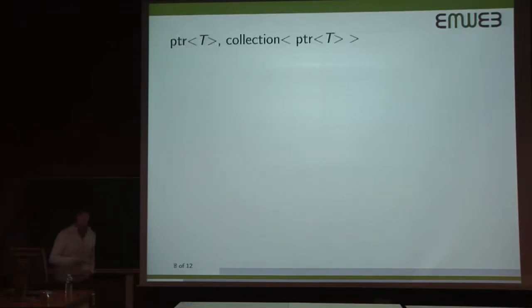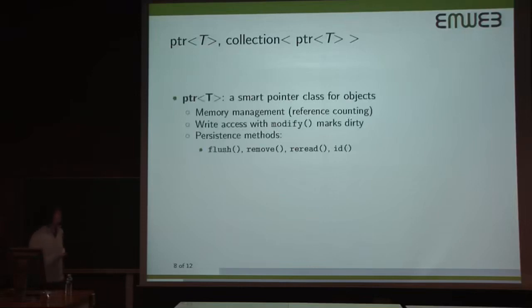So to give some more information on these two classes, pointer and collection. Pointer is really a smart pointer class for objects, and it facilitates a number of features for our class. An important thing of the smart pointer class is that it does memory management. In SQL, you don't really have a good hierarchy of this object having ownership of records of this table.